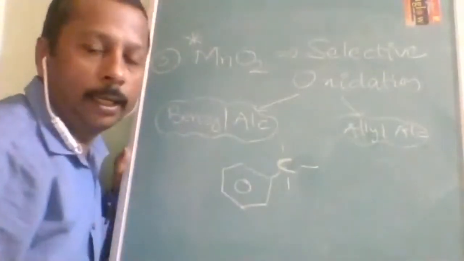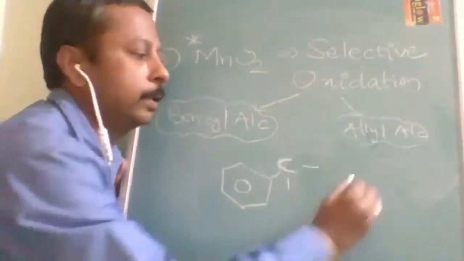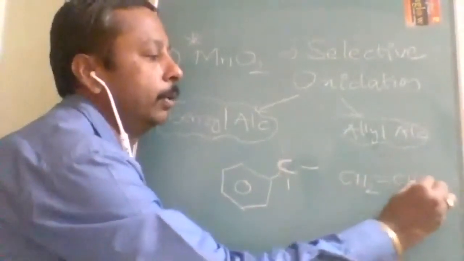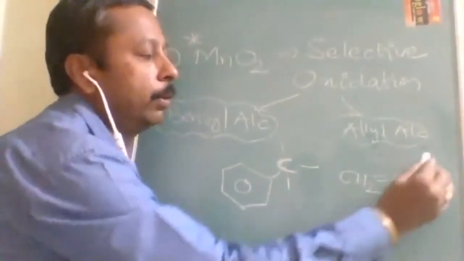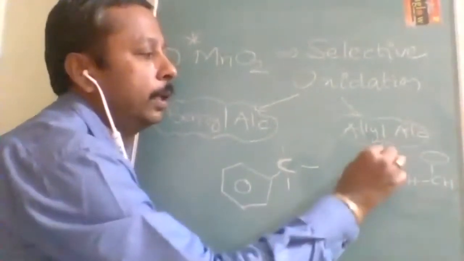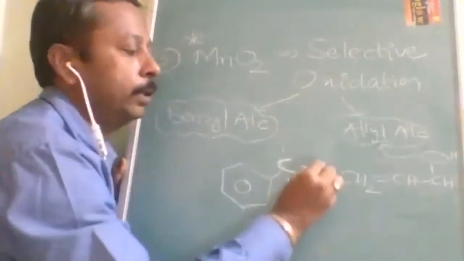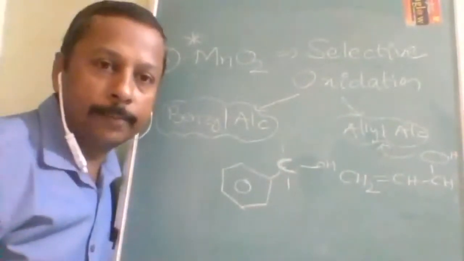And allyl carbon means the carbon adjacent to the double bond carbon. Let us take an example of this one. Here the carbon adjacent to the double bond carbon, this place is called allylic. So if OH is there on this, then only MnO2 will oxidize.